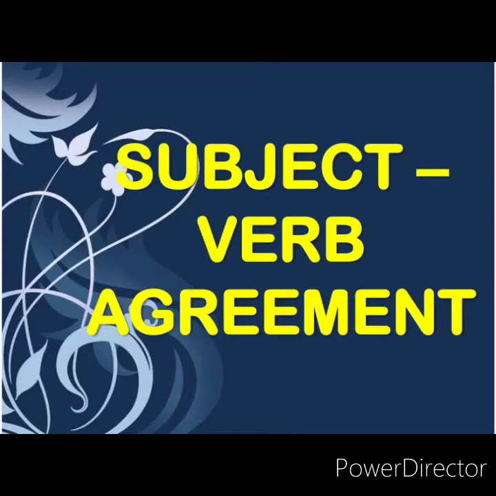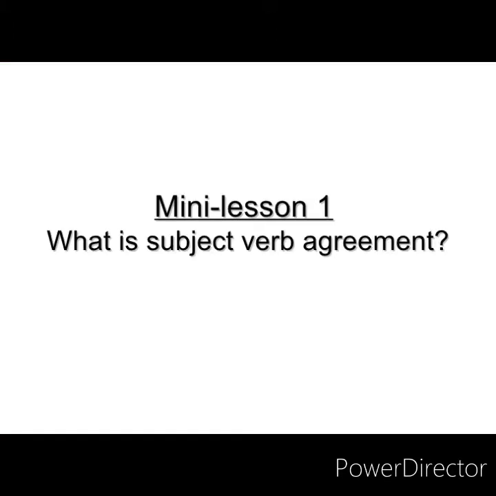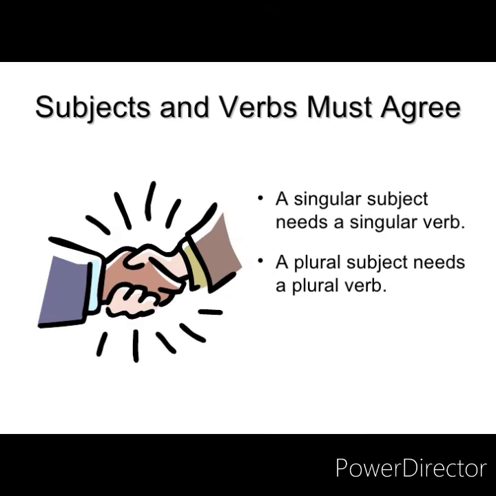Hello students, today we are going to start a new topic, that is subject verb agreement. So what is a subject? Subject is a noun about which we are talking and verb is the action that is happening. Now we'll see the first rule. Subject and verbs must agree. Like a singular subject needs a singular verb and a plural subject needs a plural verb.